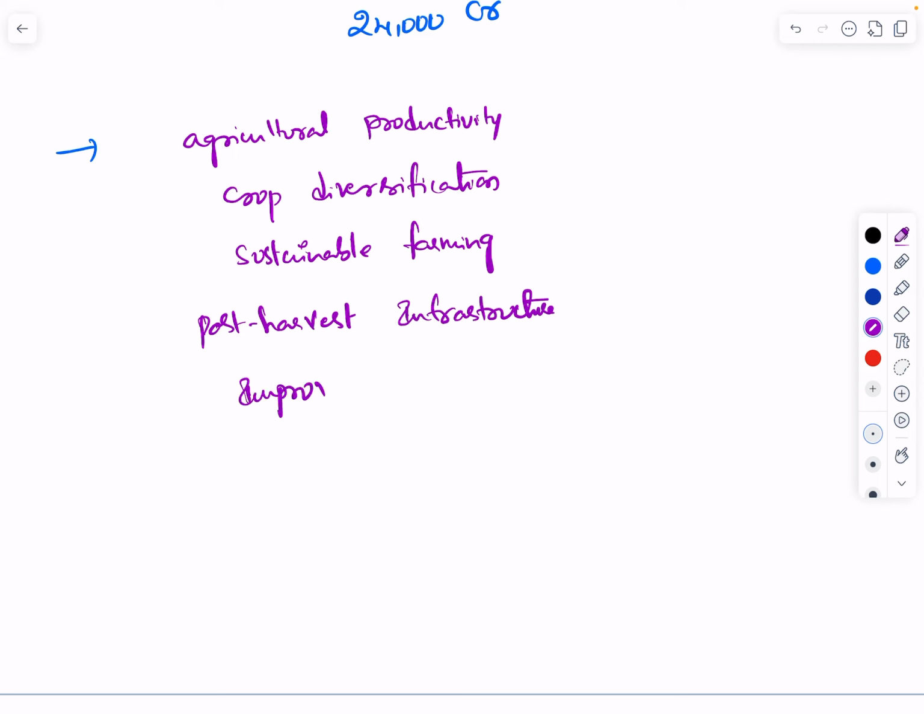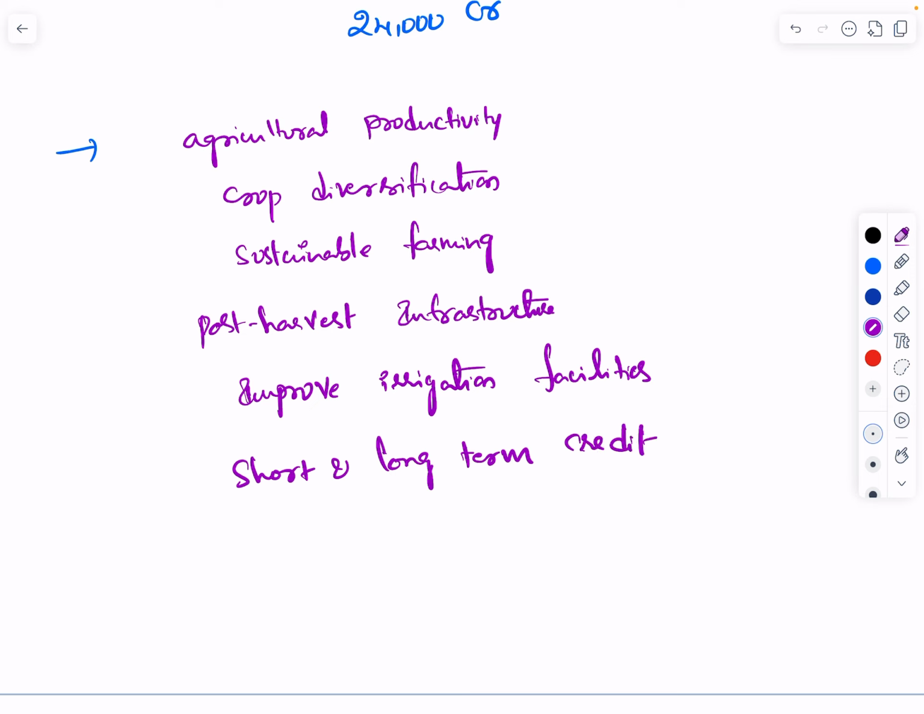So the development of post-harvest infrastructure is also crucial. And one more objective is to improve the irrigation facilities, because there is low crop intensity, which means there are some issues with the irrigation. So they improve the irrigation facilities as well, and facilitate easier access to short-term and long-term credit. So to improve these things. These are all the different objectives of this scheme.